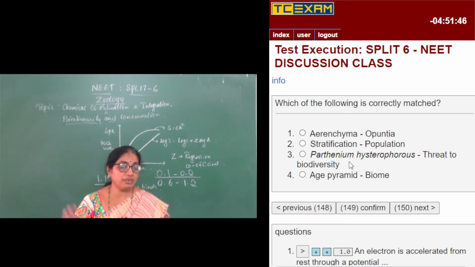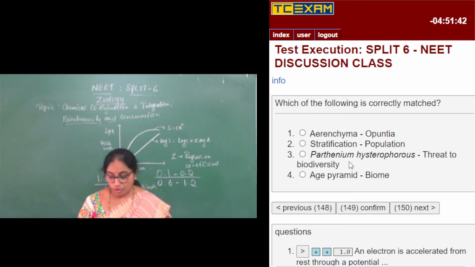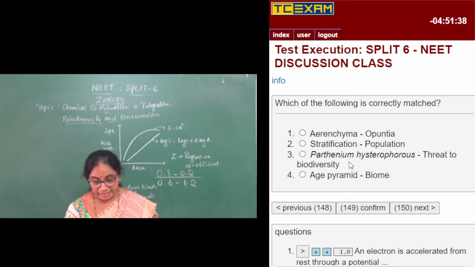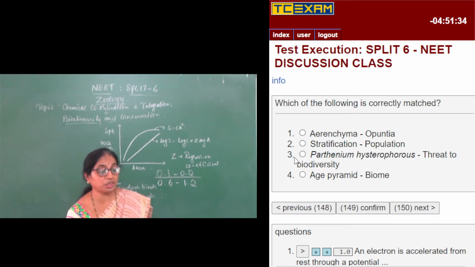Stratification is the vertical distribution of different species occupying a particular level in the ecosystem. So it forms the structure of the ecosystem, we can say, and it is not related with population, but it is related with the ecosystem. So it is not a right match.